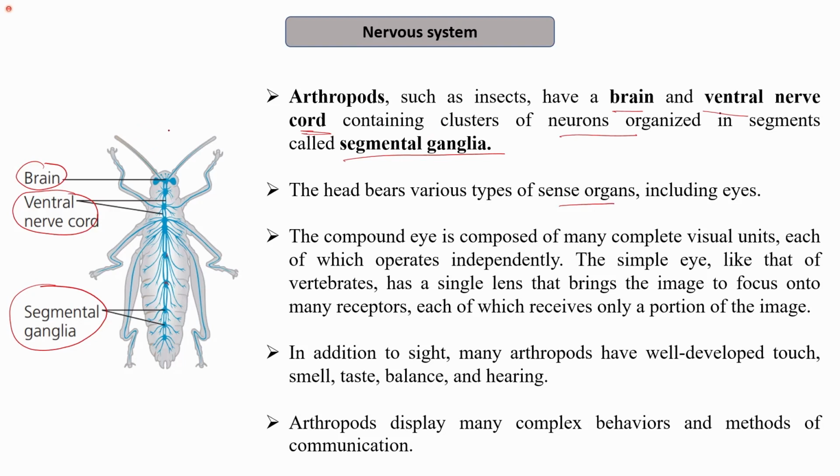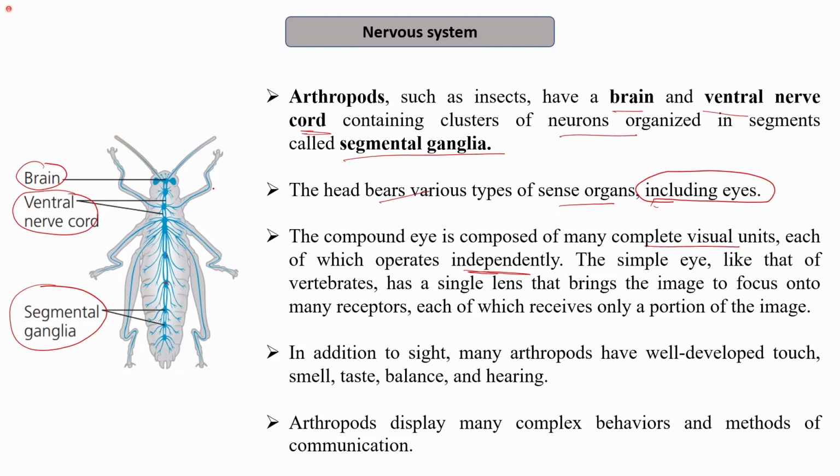As I mentioned, the antennae and various sense organs are mostly present over the head. For example, the eyes, which are sense organs, are present on the head. The compound eye is composed of many complete visual units, which operate independently.